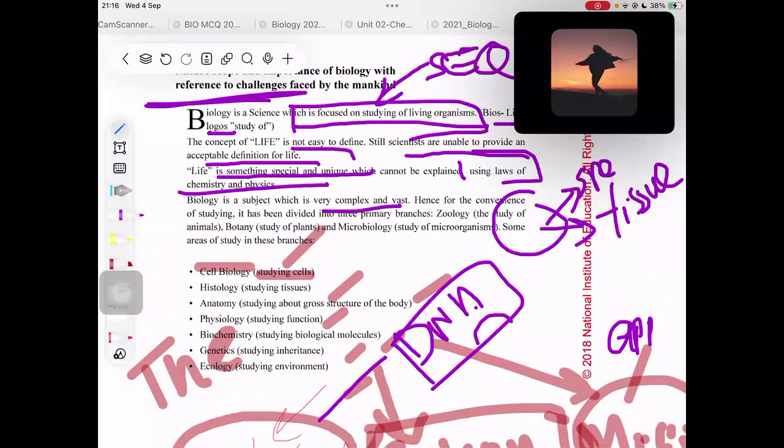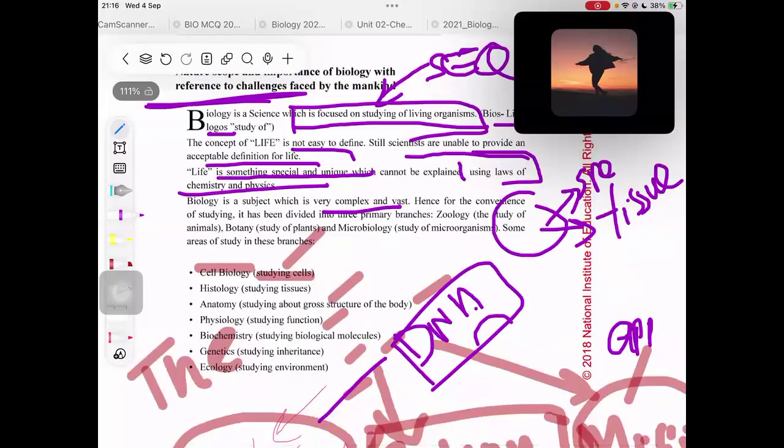So there could be scientists who are interested in histology, studying the tissues. For example, doctors might look into the muscle tissues, right? The function, the muscle tissue structure and everything. So those people are interested in the histology of that particular organism, right? So histology means studying tissues.